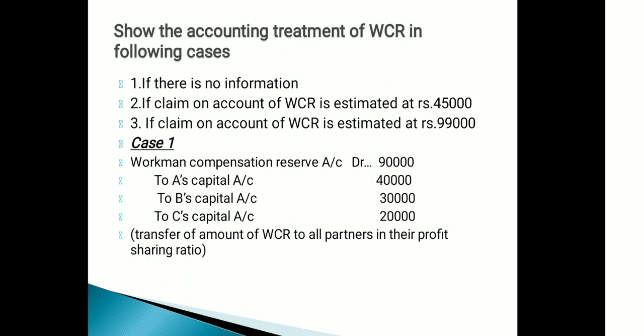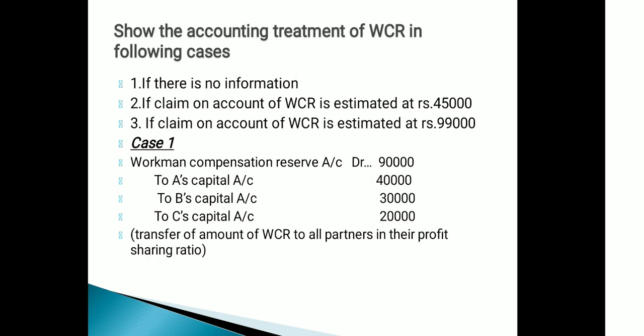Students, we know that workman compensation reserve is created to meet the claims made by the workers. In case of any accident or any damage at the time of their work, they can claim for the damage or for the loss.